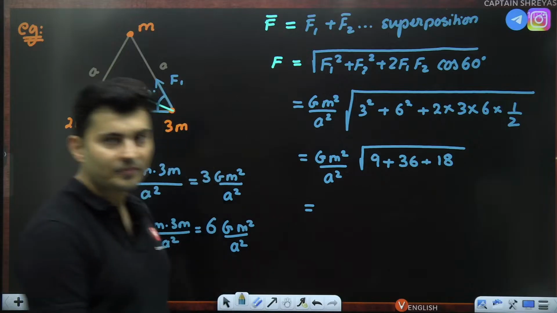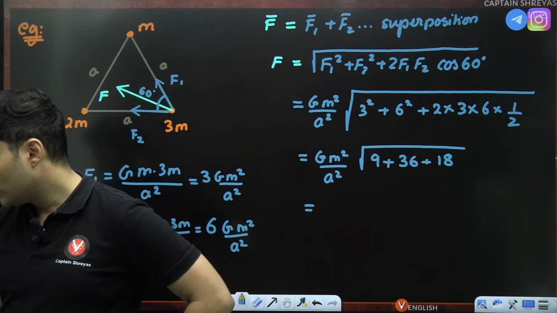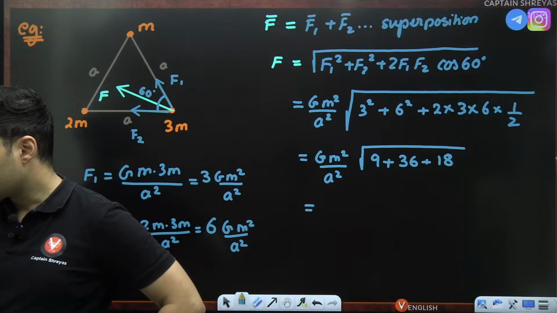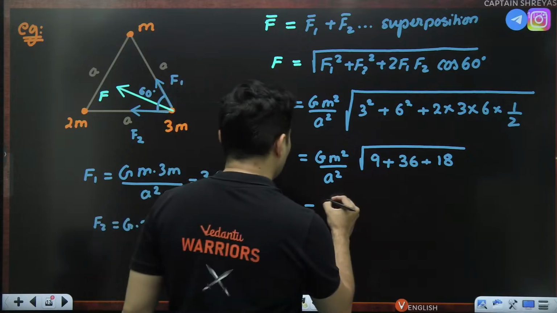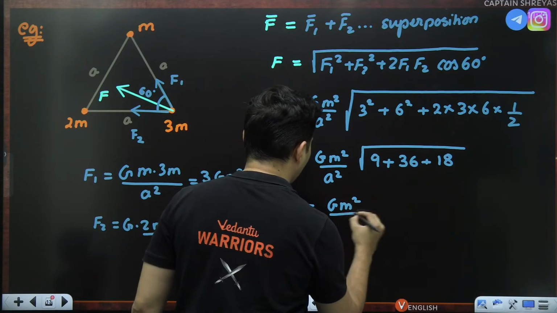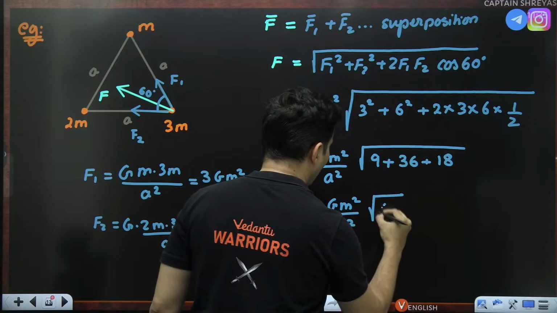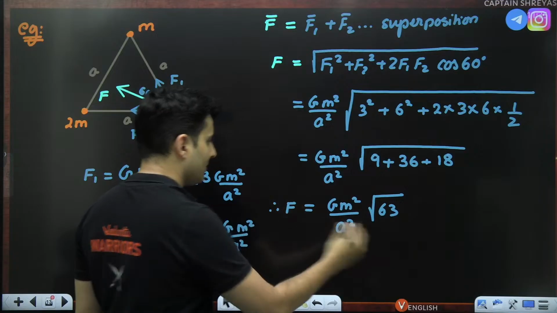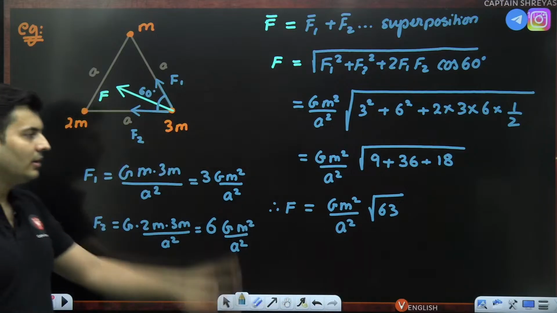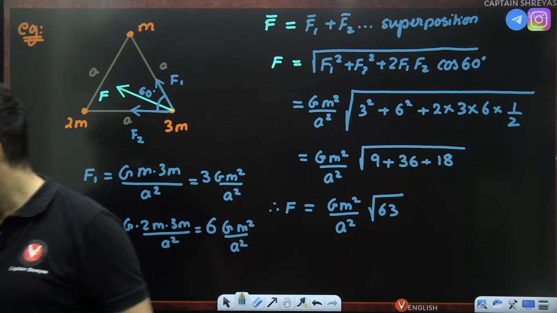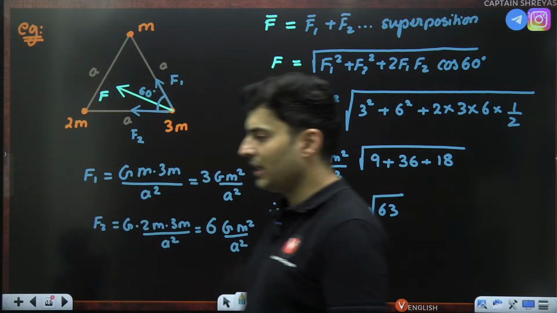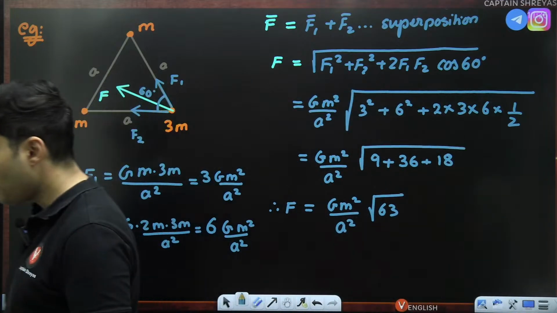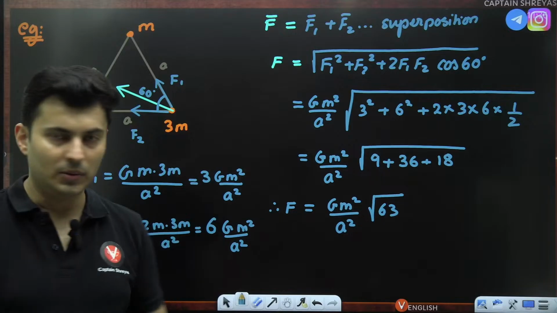Is that right? Everybody with me? Yeah, not 60. Just check everyone again. Yes, 63, correct. So GM square by a square root of 63. That is the net force. That is the answer. This is the net force acting on the 3m mass. Clear, understood? Shall we go ahead to the next question? Let me know. Clear? Very good. Awesome.